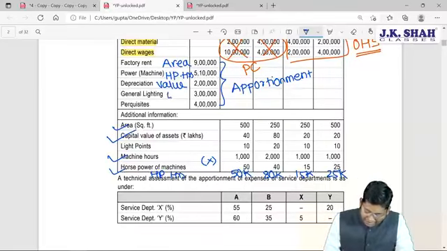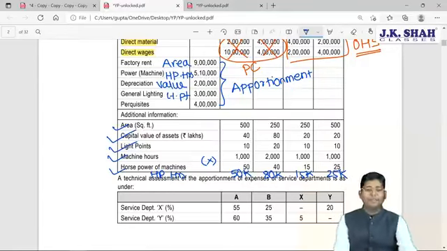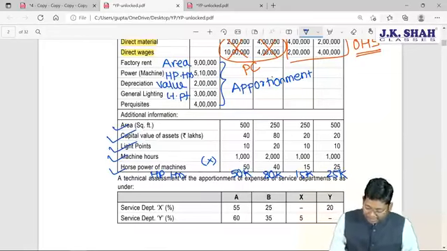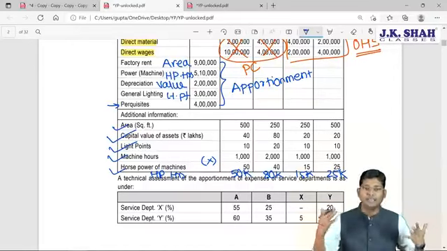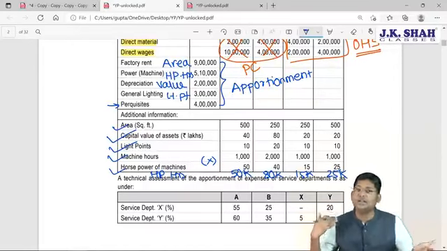For general lighting apportionment, you should consider light points, and light points are given. And one important item is available: perquisites. What to do with these perquisites? That is the new and important point which we never considered in any question in our textbook. When perquisites and other overheads are given, this is not related to machine, not related to assets, not related to area, not related to light points, not related to horsepower.